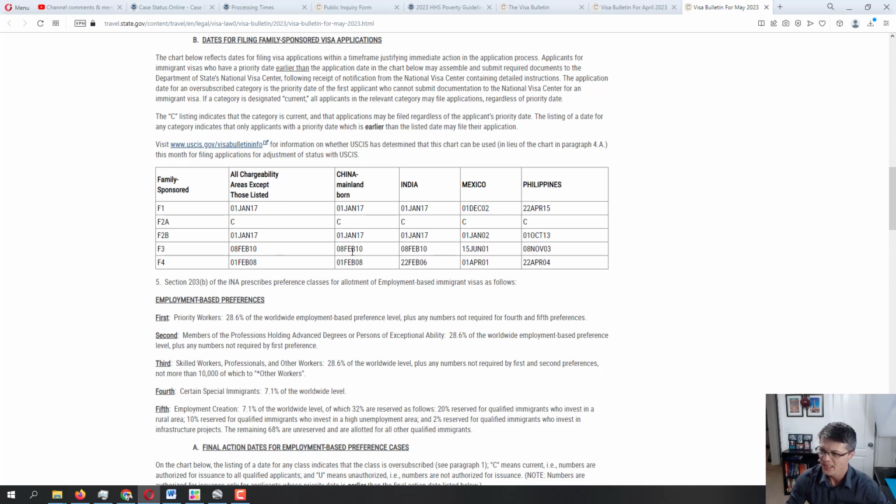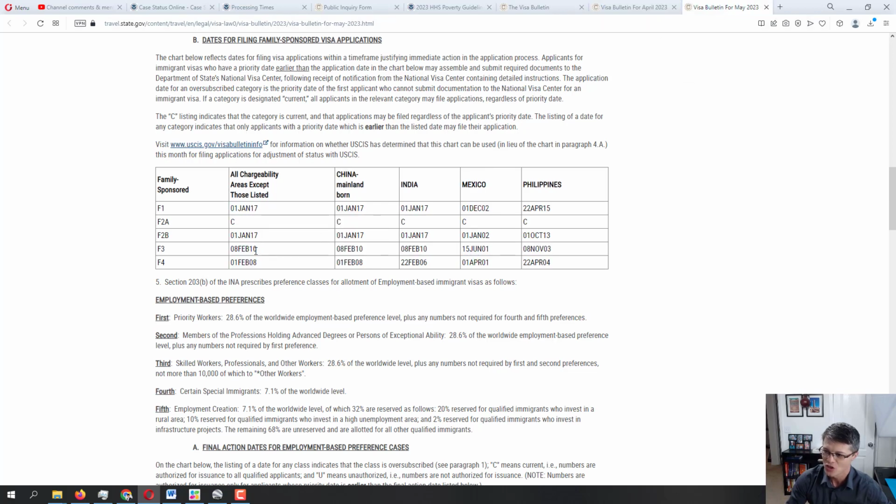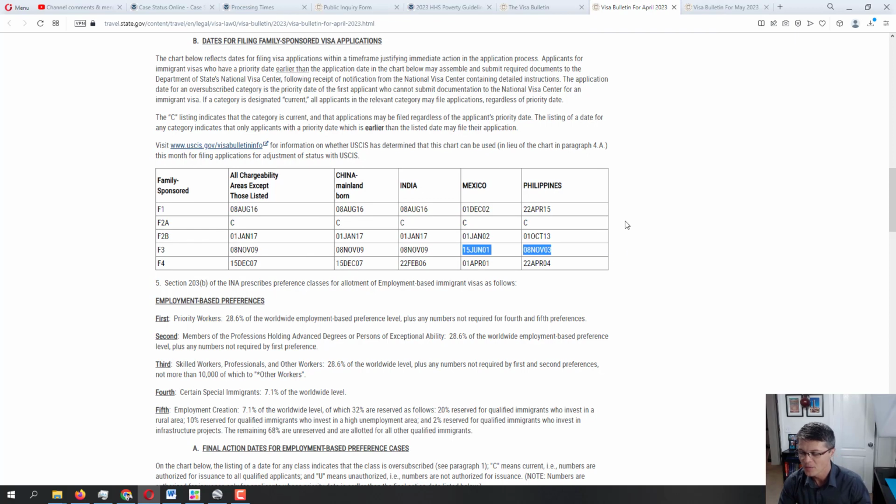But for all chargeability, China and India, there is definitely positive movement. This is April and it shows November 2009, and this is now May and it's showing February 2010. So it moved further into the future, which is great. That's good news. When it moves back, not so good news. When it moves forward, obviously great news. So let's see, we got November, December, January. So about 3 months, again, really good. If every month it moves just 3 months, we will be able to catch up pretty quickly, because in 4 months we will cover the whole year of the backlog. So hopefully it stays the same way.